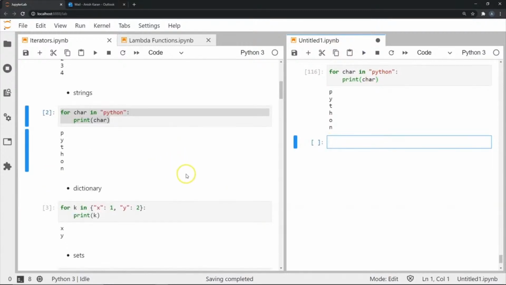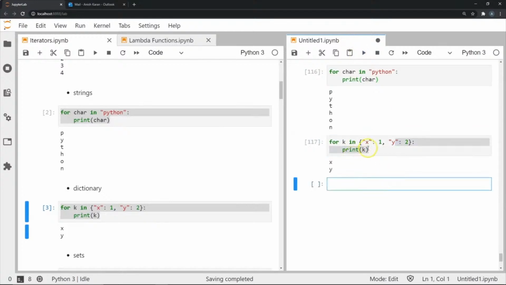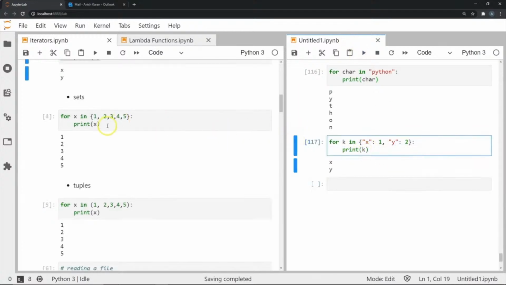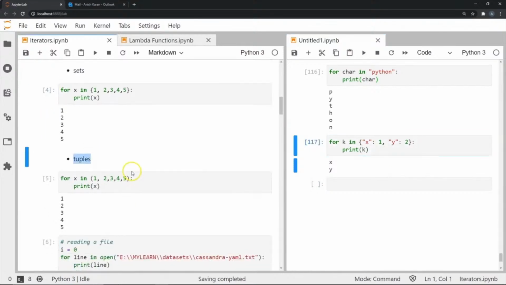Another example of an iterable in Python is the dictionary. Let's say I have a dictionary with two key value pairs: key X, which contains the value 1, and key Y, which corresponds to the value 2. Now, when I do a for loop through this, by default I will be traversing through the keys X and Y, as you can see over here. And of course, other types of iterables in Python are sets and tuples as well. Alright.